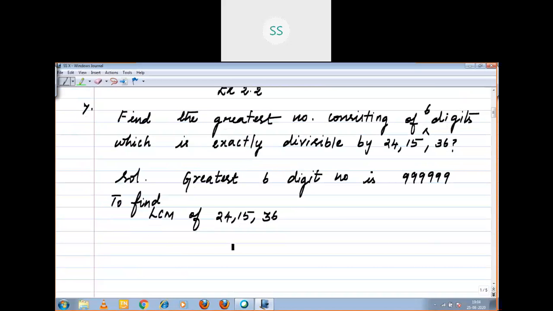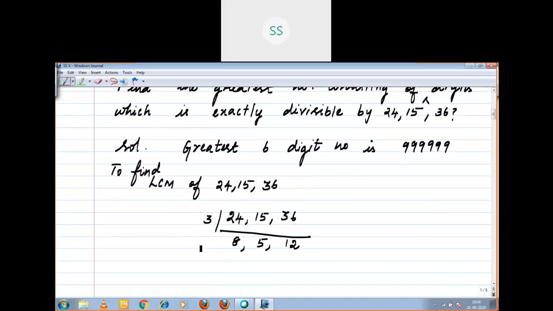First step you want to find the LCM of 24, 15, 36. Right. See, all the 3 numbers are divisible by 3. So use 3 and divide. 8, 5, 12. Next. See, 8 and 12 is divisible by 2. LCM only, no? So if one number is not divisible by the number, you leave it as such, right? 4, 5, 6.